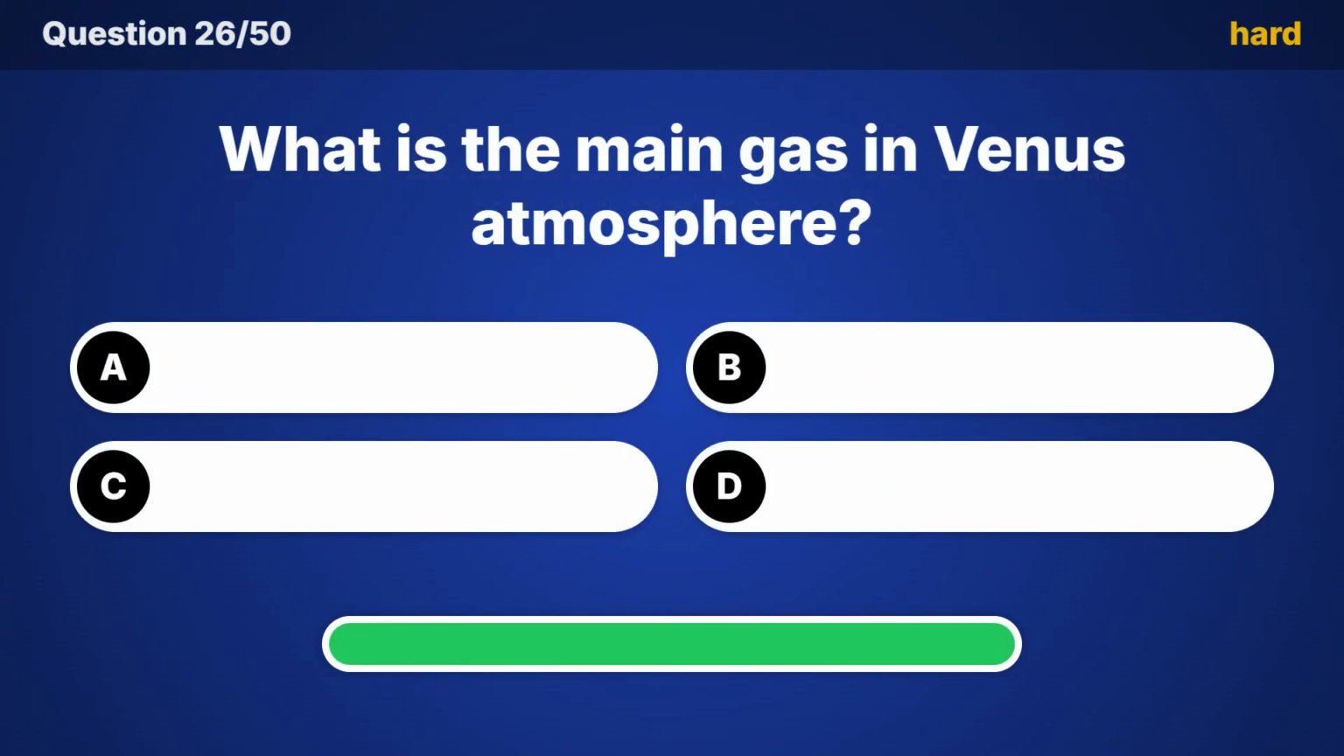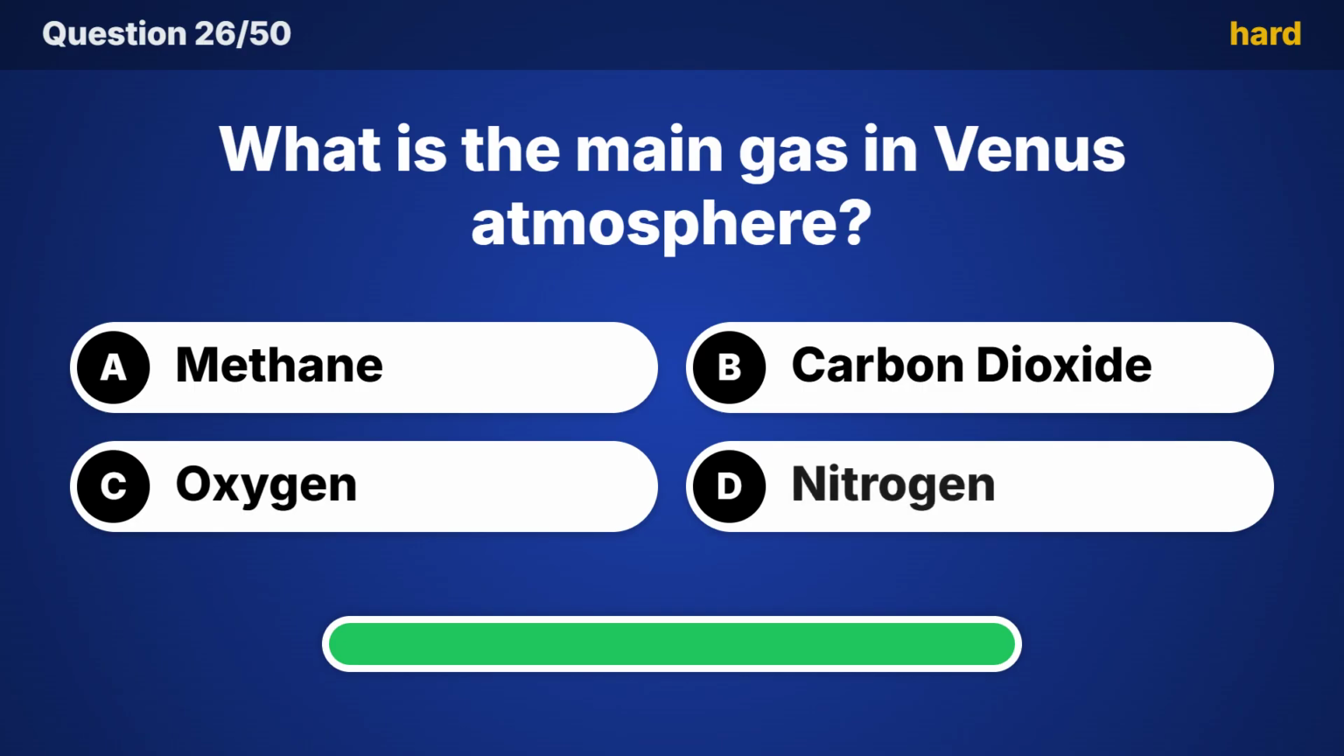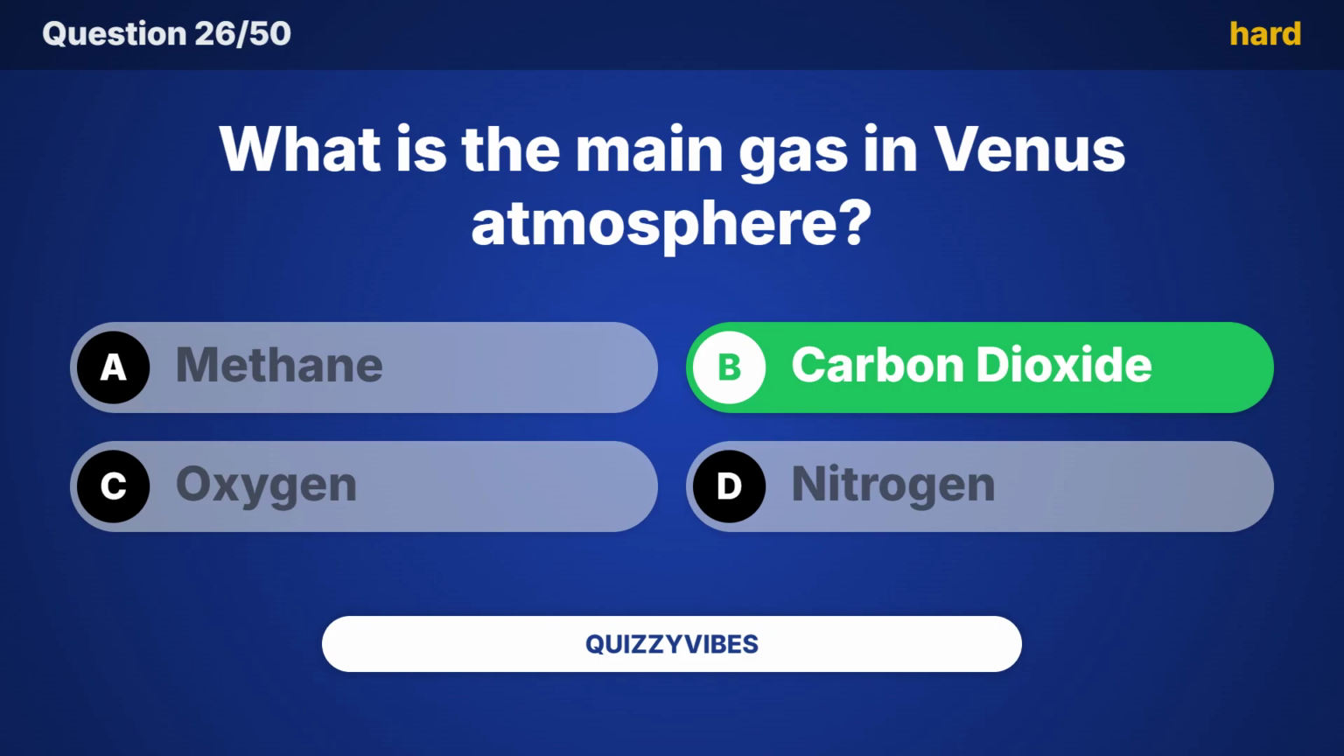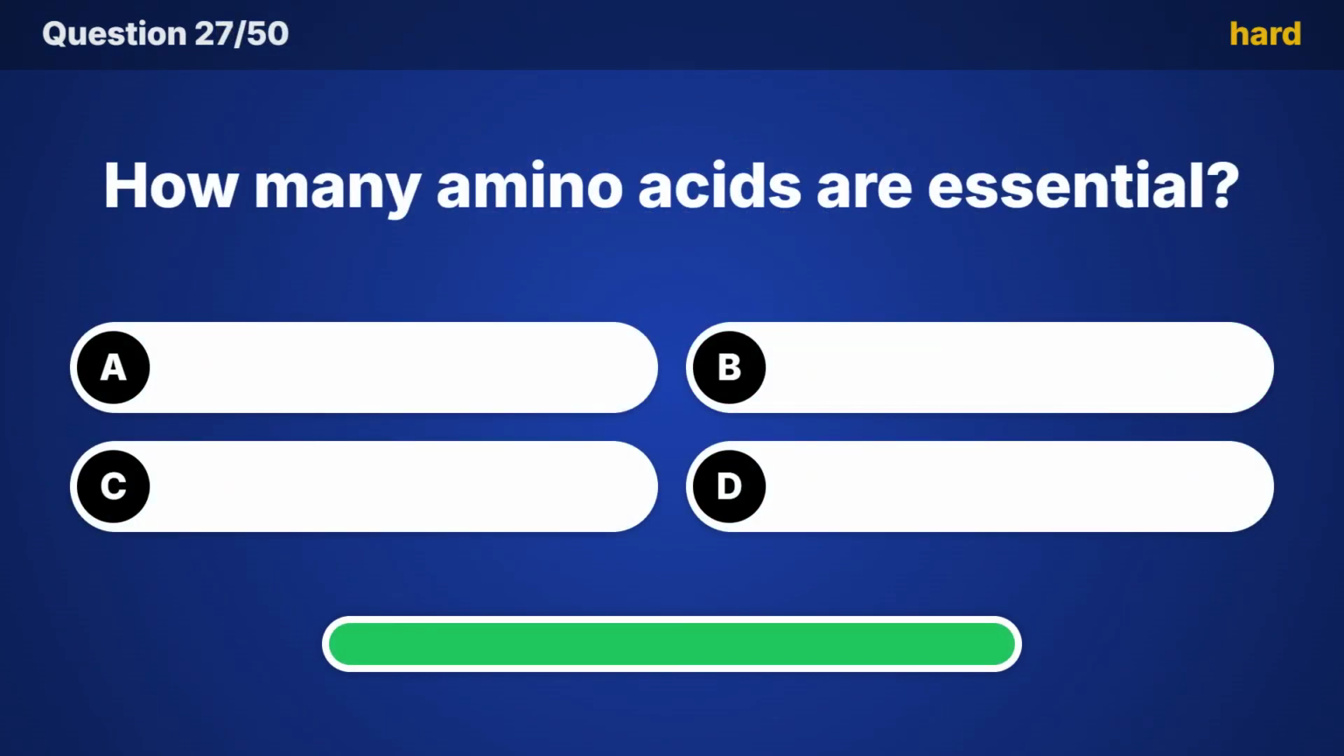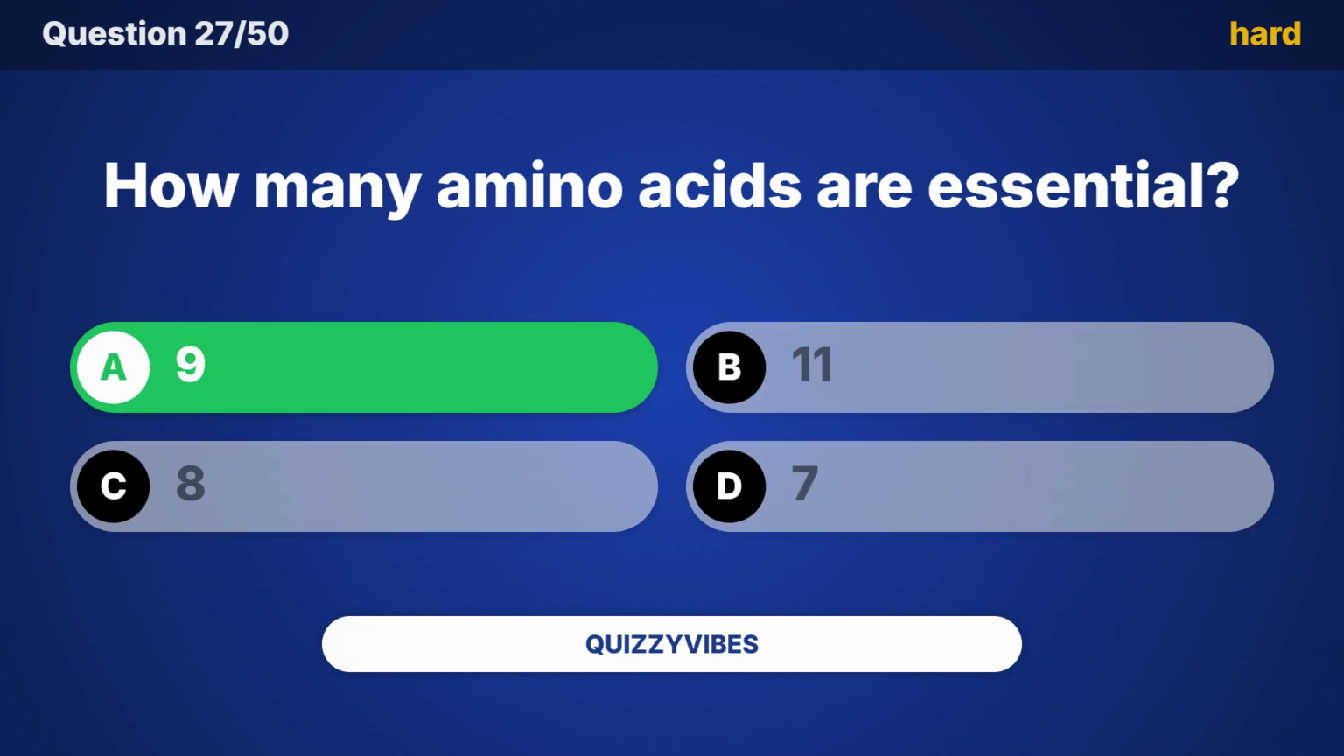What is the main gas in Venus' atmosphere? The answer is carbon dioxide. How many amino acids are essential? Did you guess it? The answer is 9.